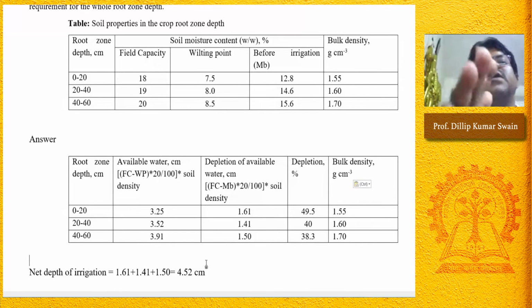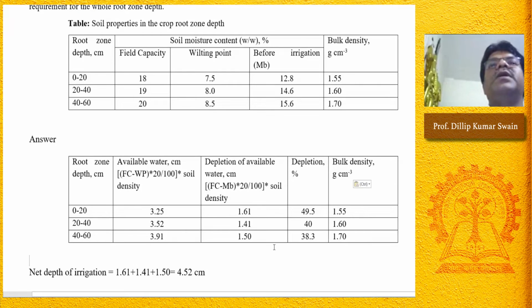And we need to calculate, for whatever the soil moisture at a particular point, how much irrigation water you should apply, so that there is no excess irrigation and also no deficit irrigation. So that's why you calculate the depth of irrigation based on the current soil moisture content and the field capacity soil moisture content. We can irrigate maximum up to this point.